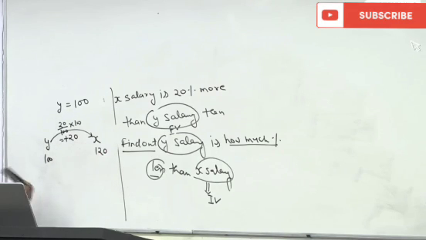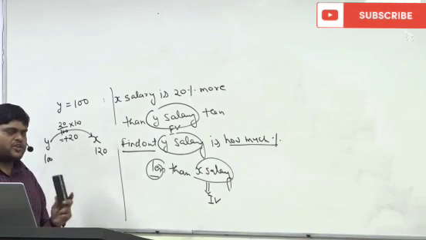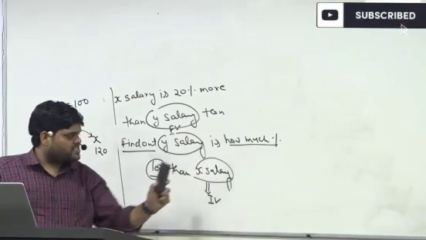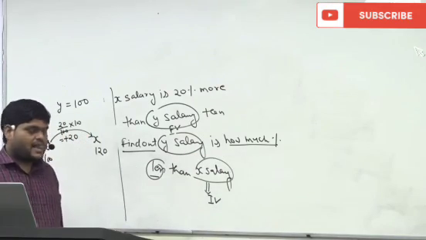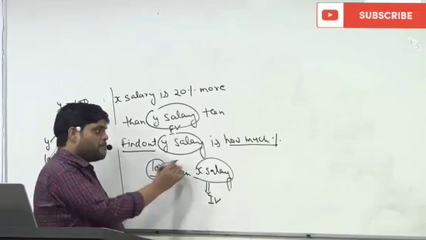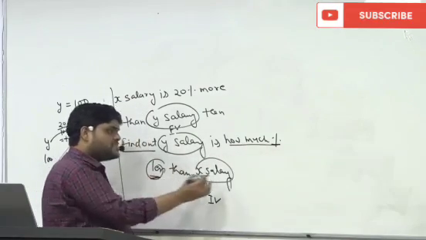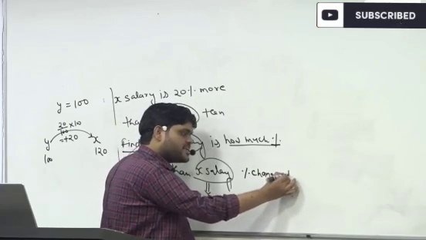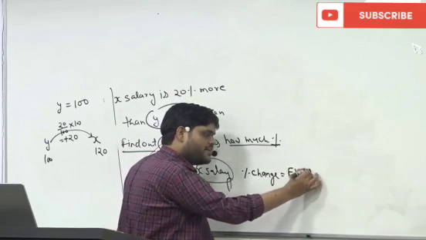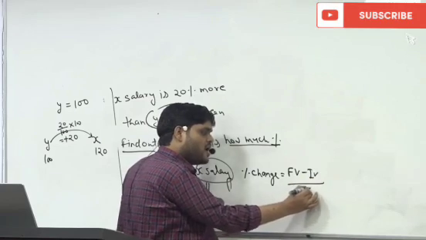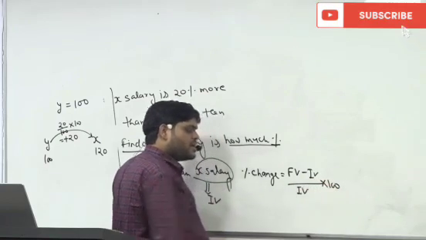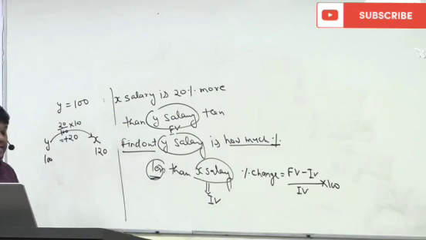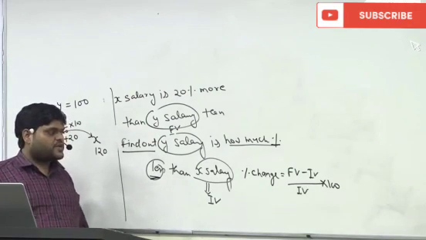Okay. Now what is the question? Go by the question. Find out Y salary is how much percent less than X salary. Now they are asking percent of less. That means they are asking percent of change. And now what is percent of change? Final value minus initial value upon initial value into 100. That is, final value upon initial value minus 1, into 100.